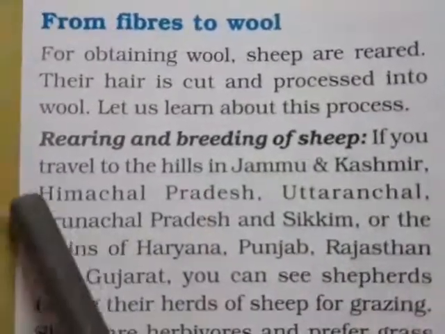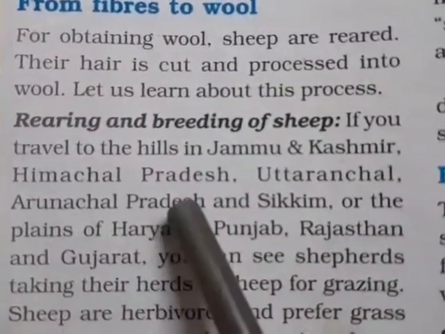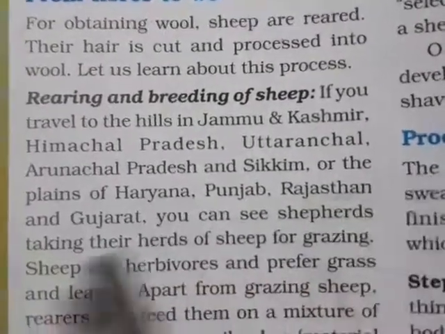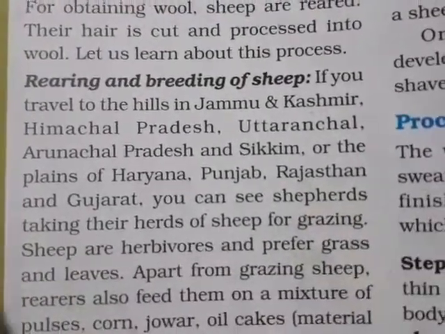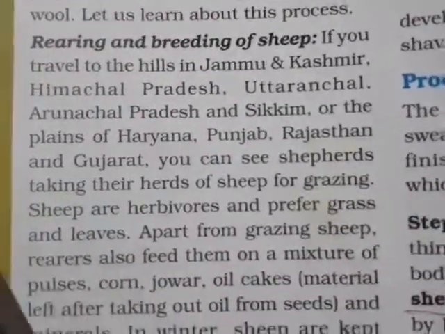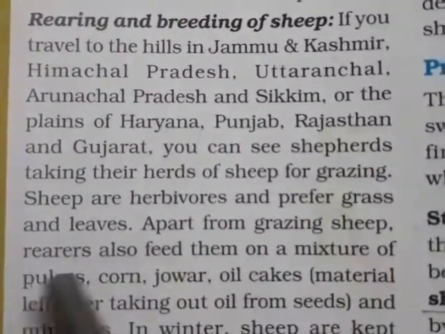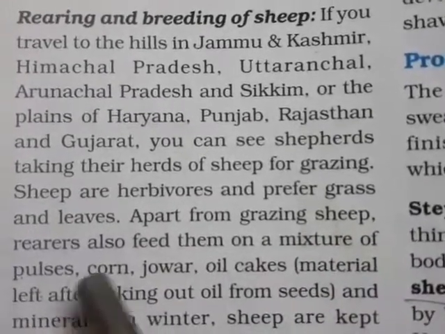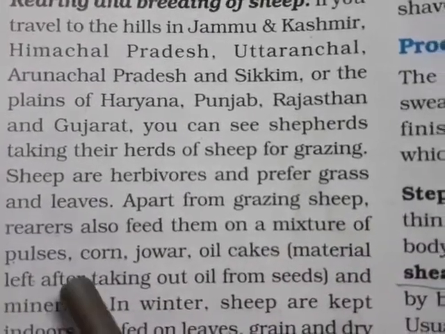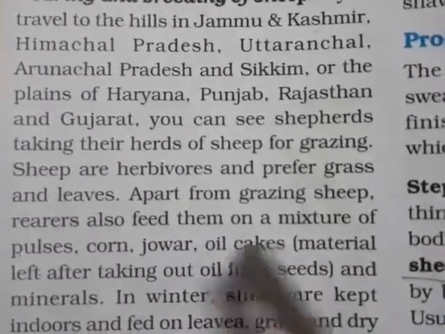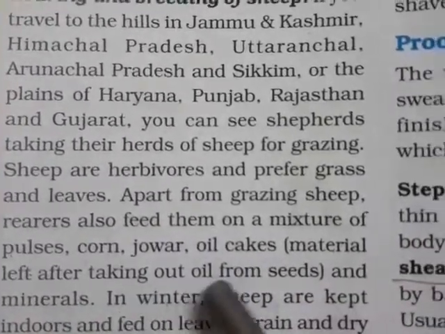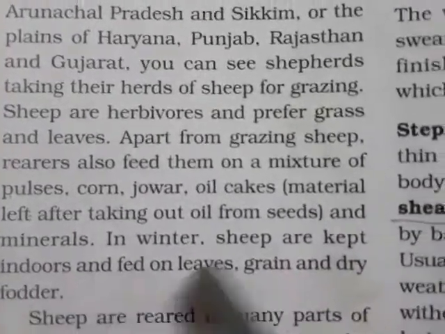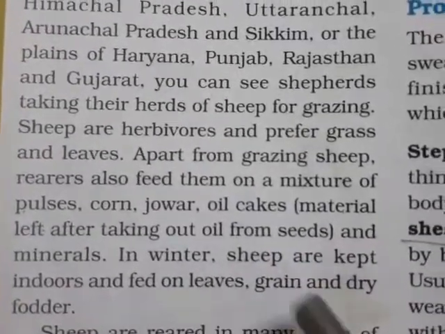First step is rearing and breeding of the sheep. If you travel to the hills of Jammu and Kashmir, Himachal Pradesh, Uttaranchal, Arunachal Pradesh and Sikkim, or the plains of Haryana, Punjab, Rajasthan, and Gujarat, you can see the shepherds taking their herds of sheep for grazing. Sheep are herbivorous and prefer grass and leaves. Apart from grazing sheep, rearers also feed them a mixture of pulses, corn, jowar, oil cakes, that is material left after taking out oil from the seeds, and minerals. In winter, sheep are kept indoors and fed on leaves, grains, and dry fodder.